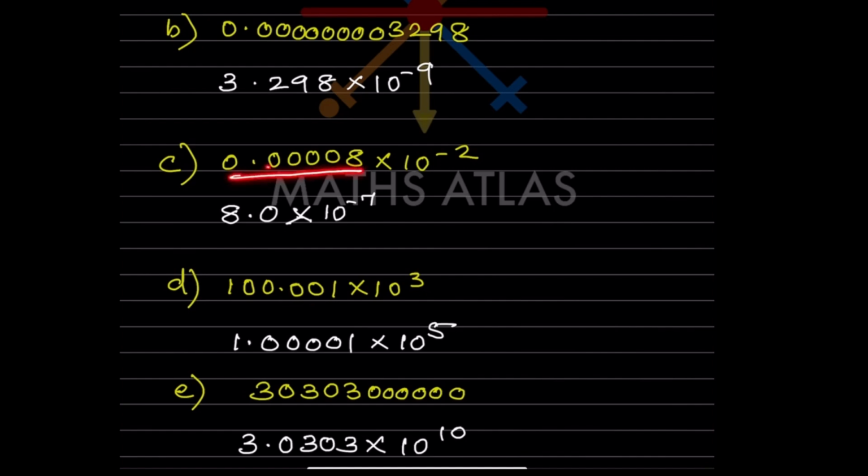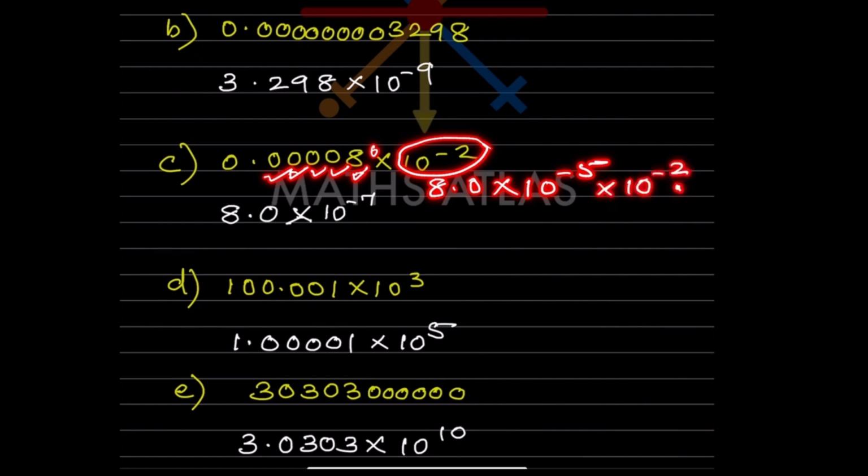If it is 0.00, then whatever the power of 10 is going to be negative. So now we are going to consider this 8, so that will be 8.0. Now from this one, this 0.0 is here, so we are going to count here 1, 2, 3, 4, 5. So what are we going to write here? 8 into 10 raised to minus 5, and then we have here into 10 raised to minus 2. You can even write this extra step if you want.